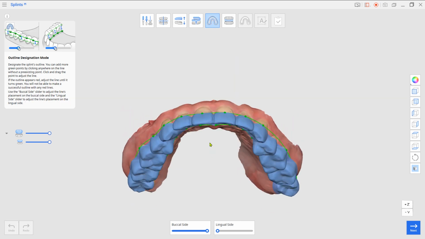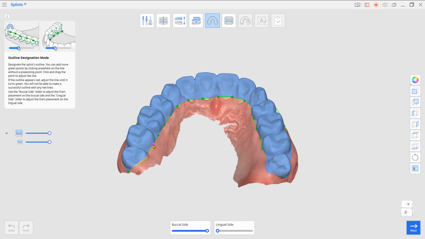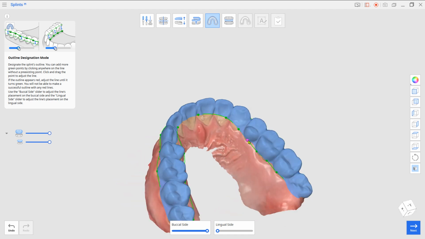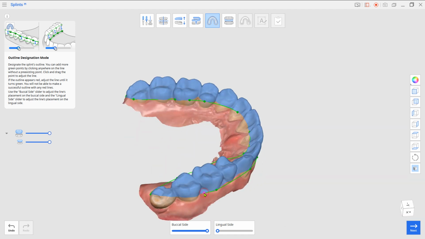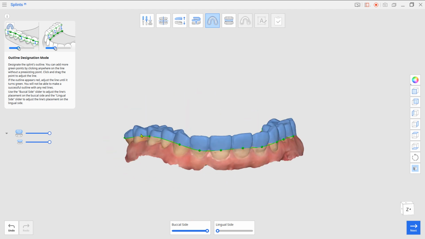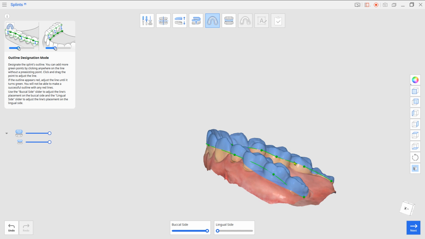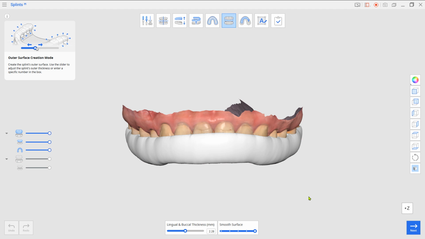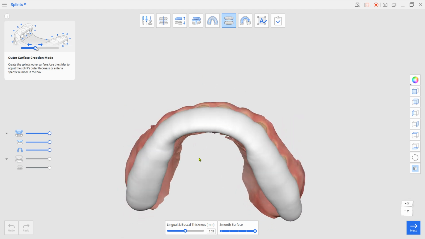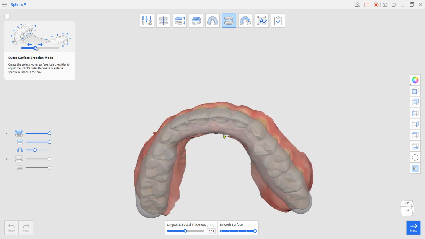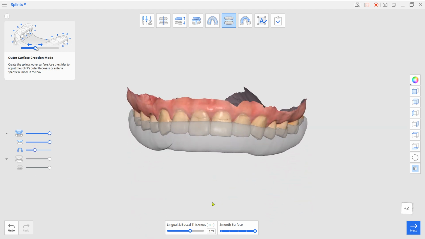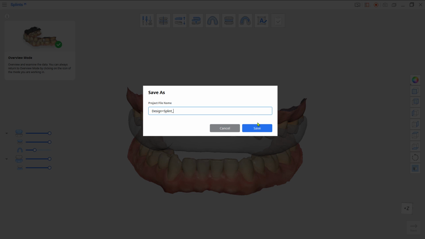Next, set the margin for the tray. Give enough thickness for the lingual and buccal. Go ahead and click Complete to save.